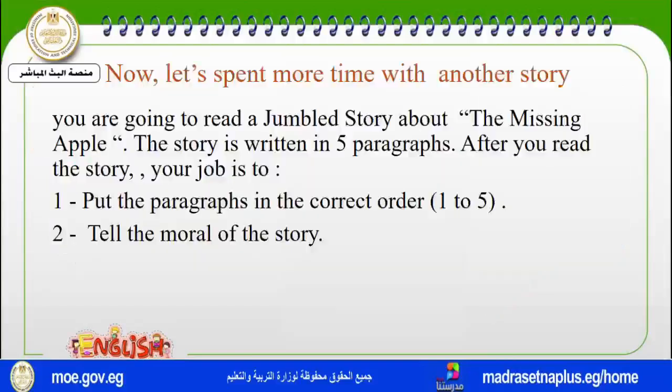If you like Tom's story with the tree, now you are going to read another story, but this time it is about an apple, which was a fruit from the tree. But the story isn't in order. It's jumbled. It's not in the correct order.